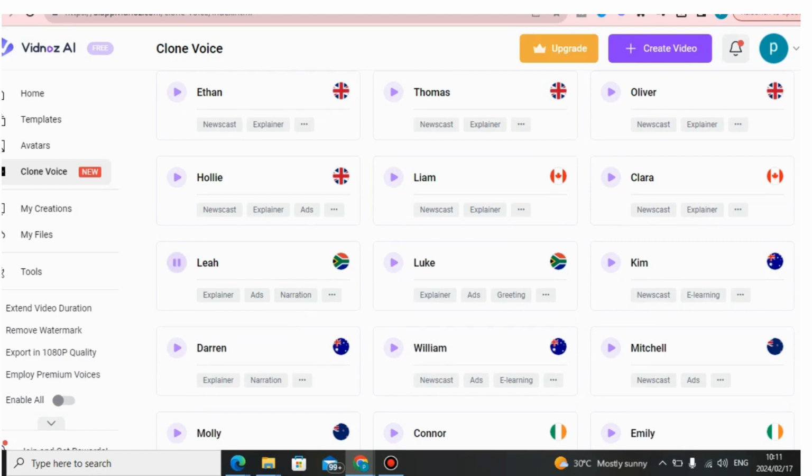Vidnose AI brings your idea to high-quality videos with AI avatars and voiceovers in minutes.